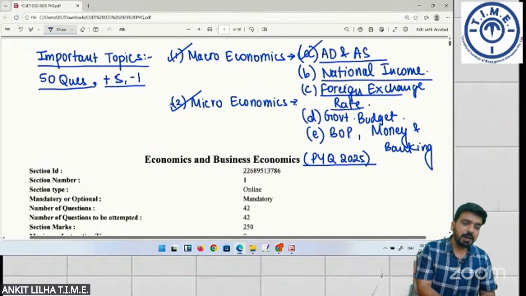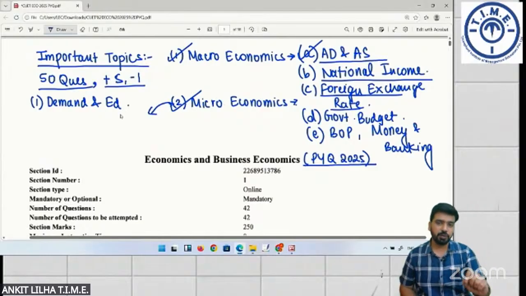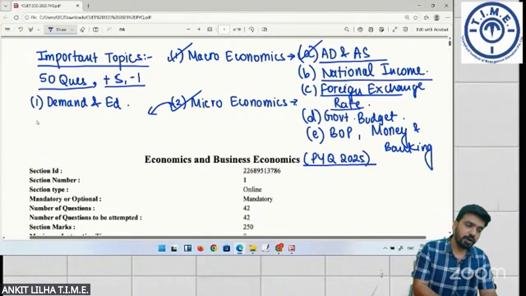Next, microeconomics के सबसे important chapters: first of all, demand. Demand and elasticity of demand are going to be the most important topics for microeconomics.